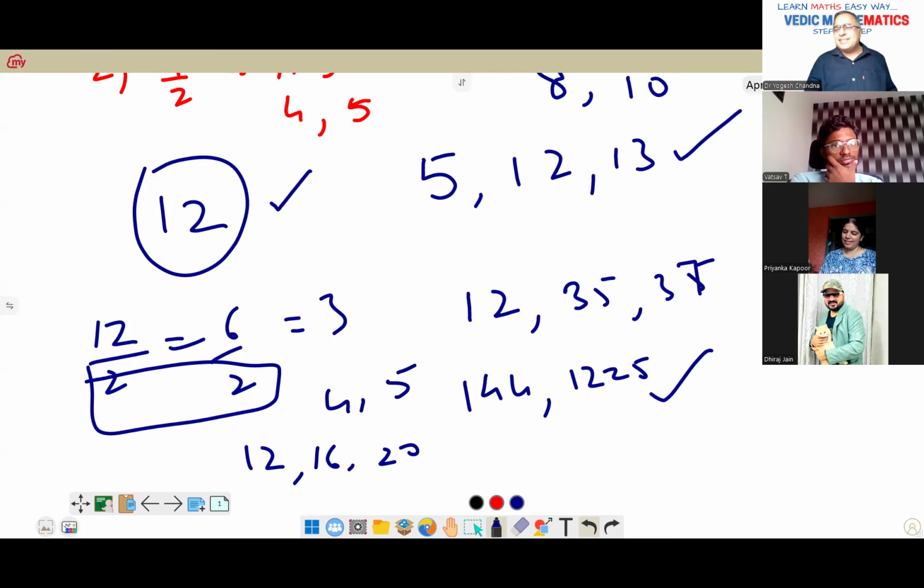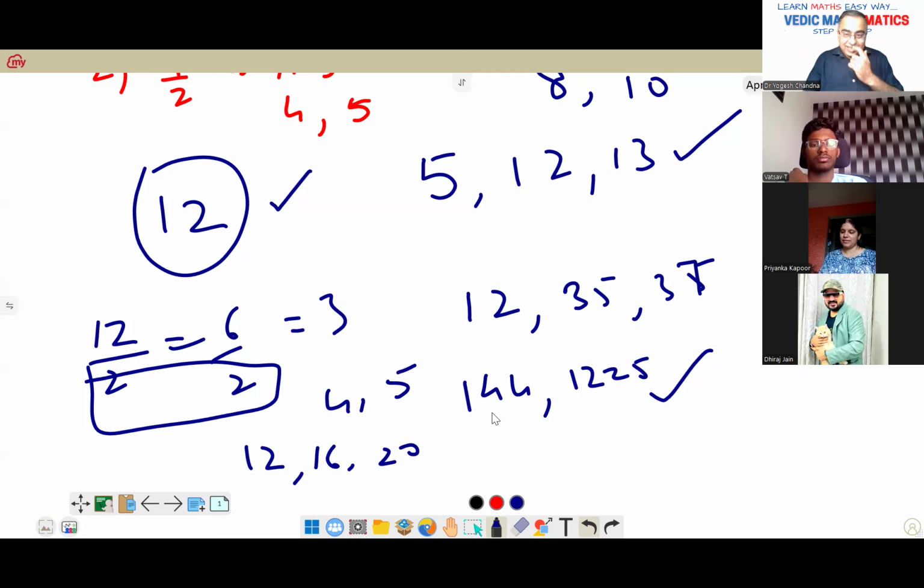See, the maths is just patterns. Maybe you understood one pattern, so maybe you are doing good in that. Nobody is wrong. All these examples we got, 12, 16, 20, this is satisfying. 5, 12, 13 was a basic one, that is satisfying.